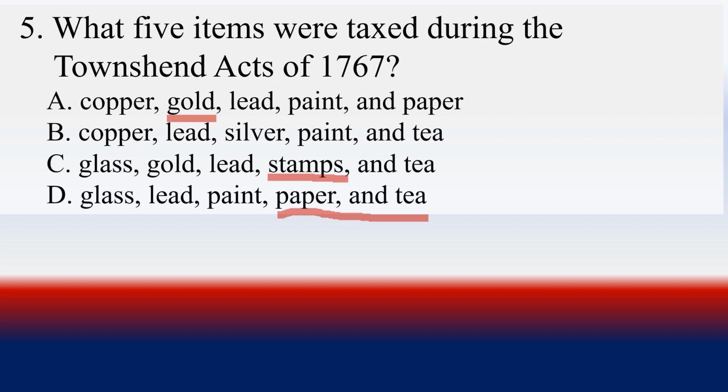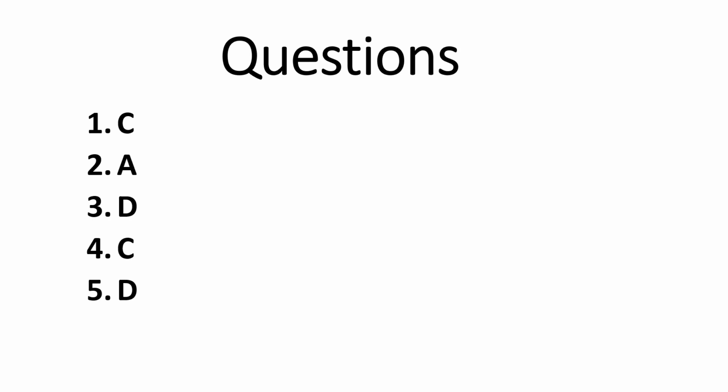And the rest of these three you're going to know. But here's how you figure this out. Question A, you have paint and paper. Question B, you have paint and tea. Question C, you have stamps and tea. You have to know the Stamp Act related to paper and tea. And that's how you pretty much get this answer. So it's just one you have to know. These are the questions and the answers.